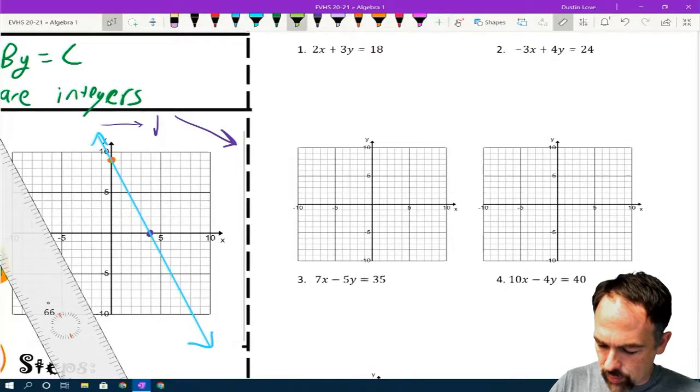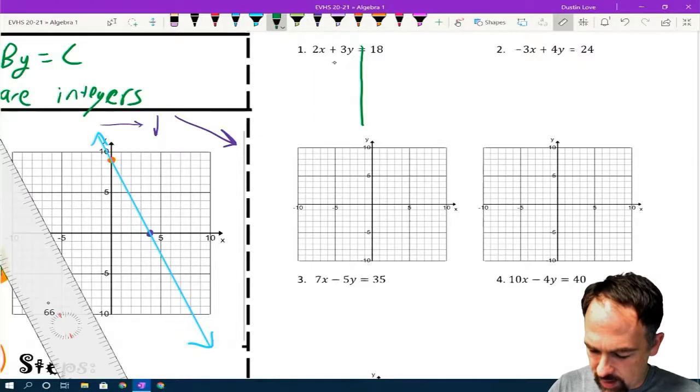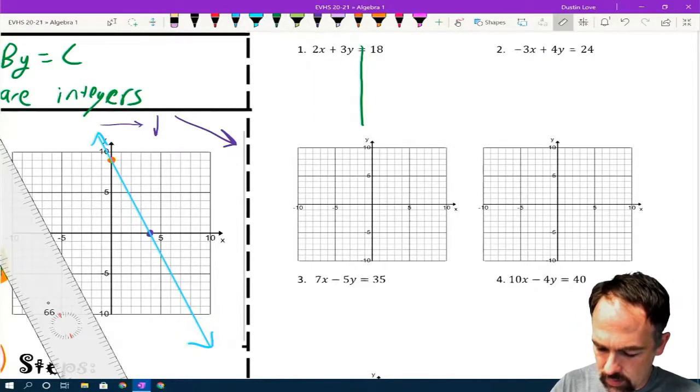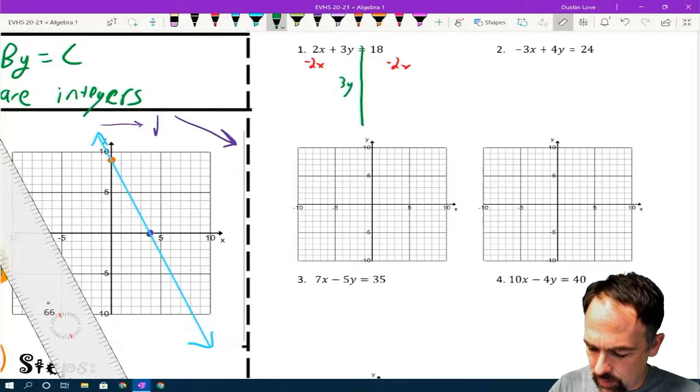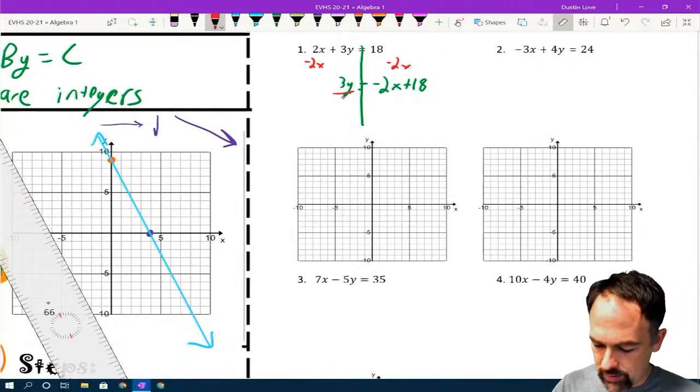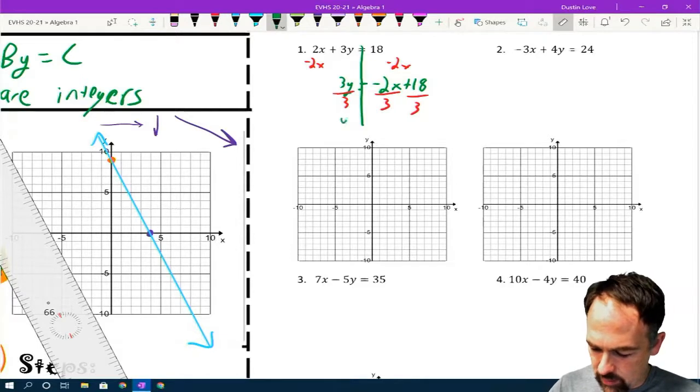2x plus 3y equals 18. Draw our line here. We're going to start off by subtracting 2x on both sides. That's going to leave me with 3y is equal to negative 2x plus 18. Now we're going to divide both of those by 3. And that's going to leave me with y equals negative 2/3 x plus, 18 divided by 3 gives me 6.